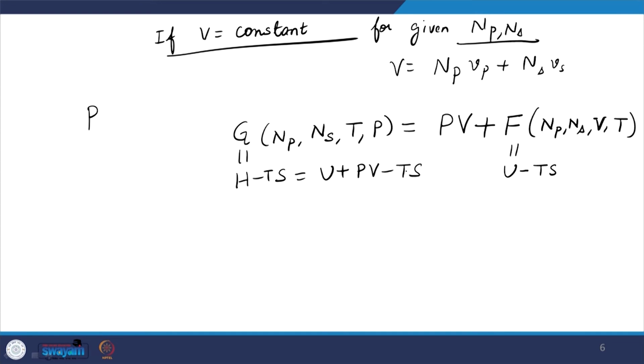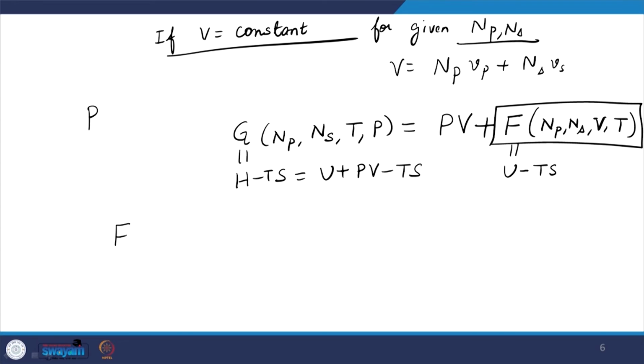So, now what we can then say is, once we have figured out this F, I can figure out the G, because PV is anyway a constant. P I am already controlling and I am assuming that V is not changing. So, V is also constant for a given value of Np and Ns. So, Np and Ns is already given or already being controlled. So, therefore, we can work with the Helmholtz free energy, right.